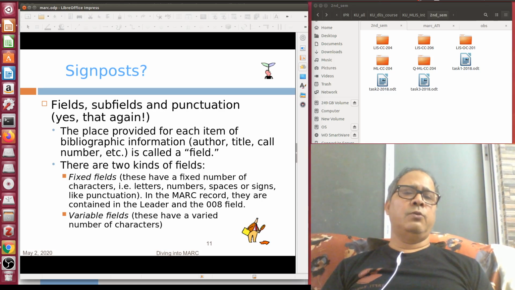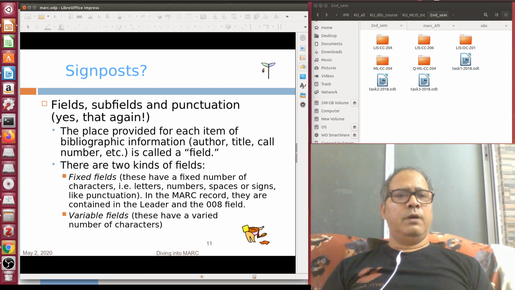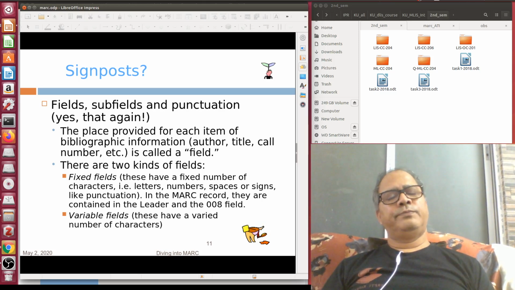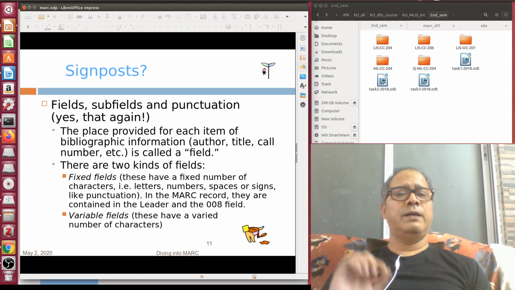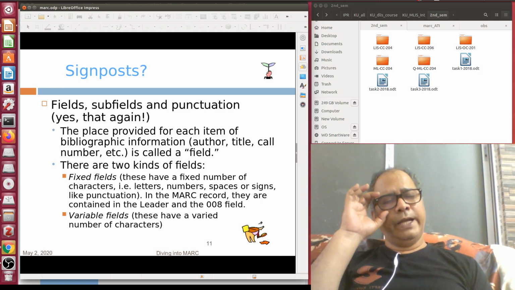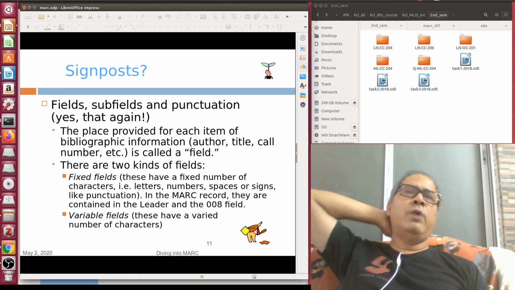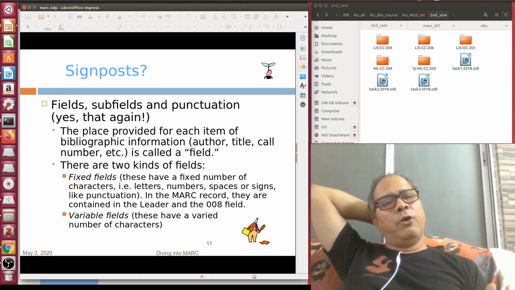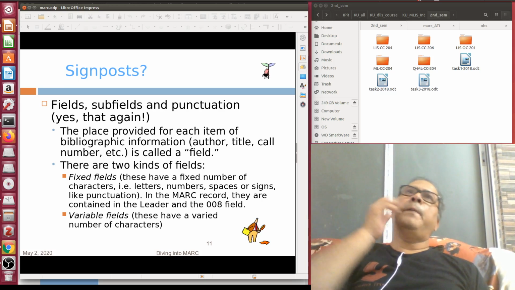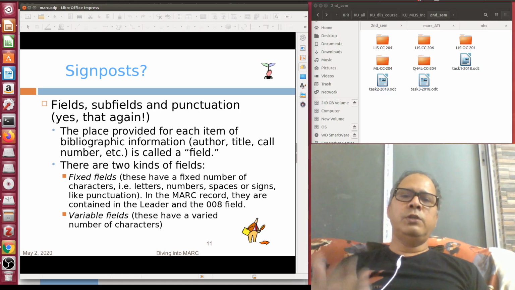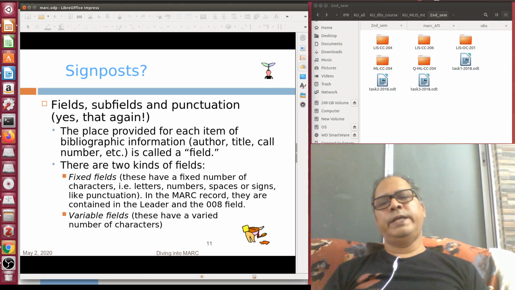Without the punctuation marks, your MARC record is incomplete, it is wrong. There are many reasons for it, but we will discuss the advantages and disadvantages of giving punctuation marks inside the record. I personally do not like it, but when you are following a standard, you need to follow it in toto. Halfway you cannot follow a standard. So that is the MARC 21 rule, that you have to give punctuation within the data.